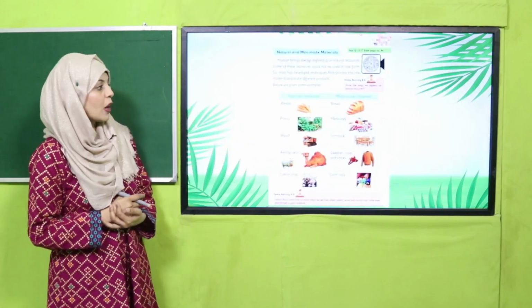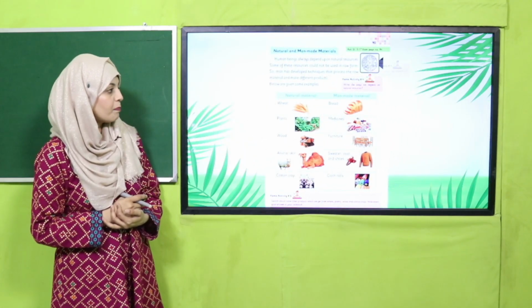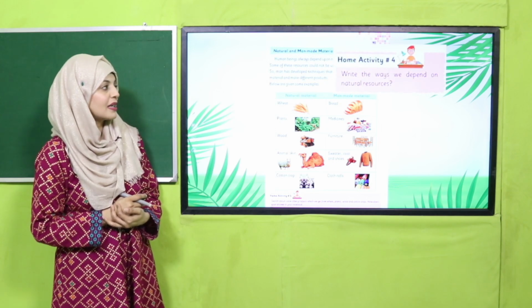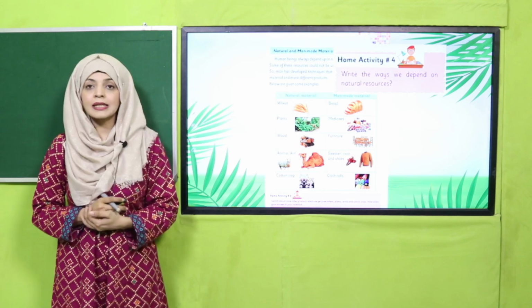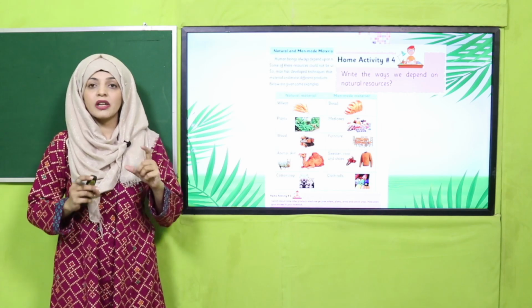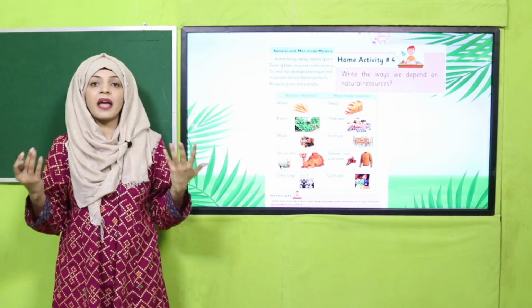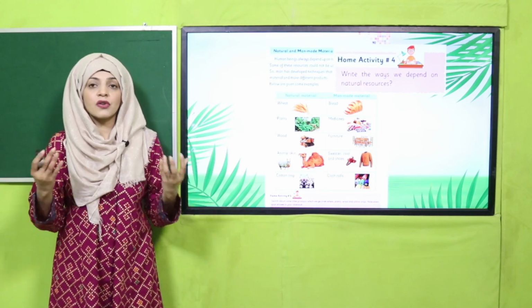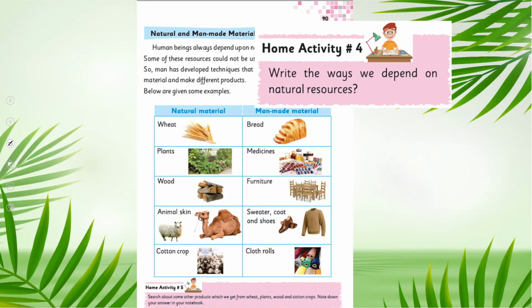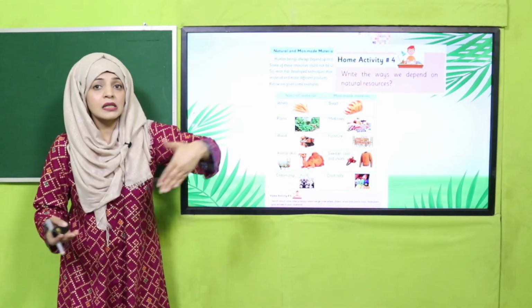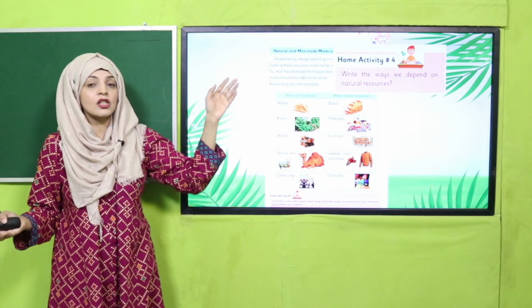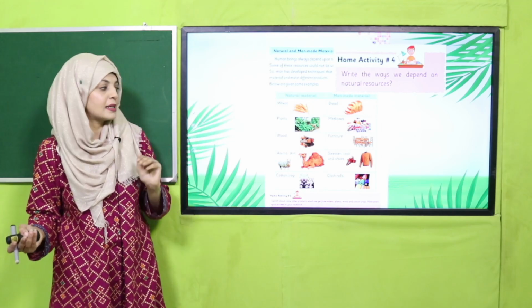So quickly note down the homework. It is given on page number 90, home activity number 4. Write the ways we depend on natural resources. आपको अपनी नोटबुक के अंदर different ways लिखने हैं जिनकी वजह से हम natural resources पे depend करते हैं. For example, sun पे, water पे, air पे, land पे. We have discussed this in detail in previous lessons. So now you can easily write it down.